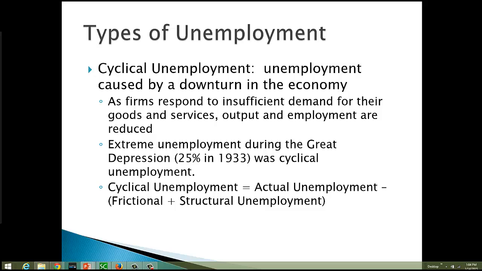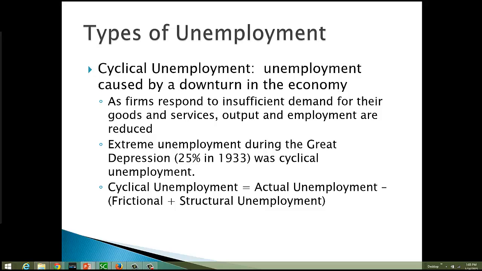Cyclical unemployment is the unemployment that's caused by a downturn in the economy. So what happens is when the economy starts to get bad, people tend to spend less money, and so as firms respond to that lower spending, to that insufficient demand for their goods and services, then they cut back as well. So they stop producing as much and they start to lay people off. And that, when they start to lay people off in response to a decrease in spending, that's going to be our cyclical unemployment. The extreme unemployment that we saw during the Great Depression, we reached 25% in 1933, was cyclical unemployment.